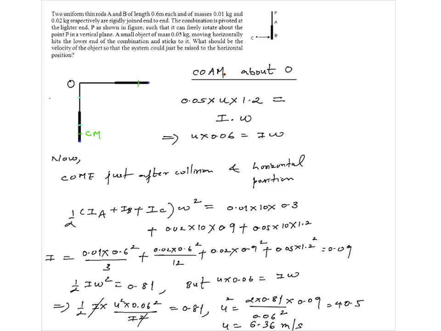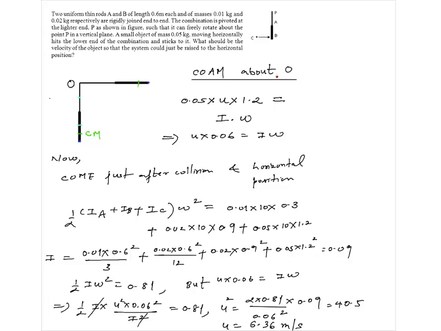Even if there is force at P due to pivot, that force has to pass through P. So about this point of rotation, that force cannot create any torque. So this will work, conservation of angular momentum. Conservation of linear momentum may not work. So please note down this point, that when you see some hinge here, then you have to be careful with conservation of linear momentum.